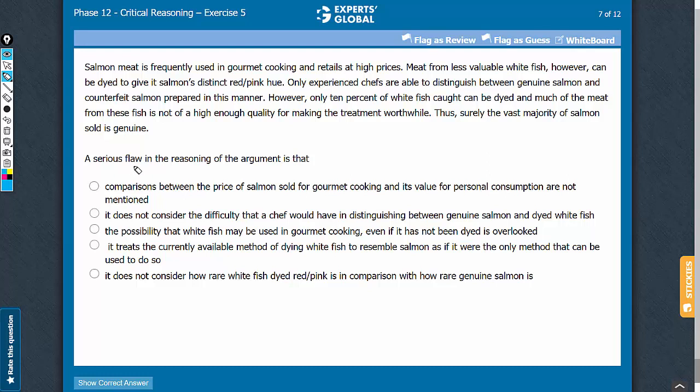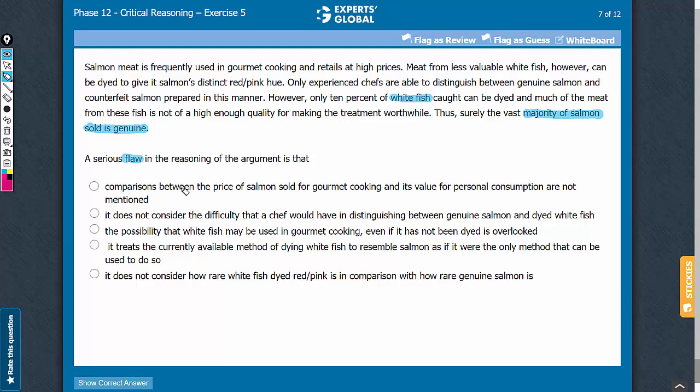This is a method of reasoning question and we have to find the flaw in the argument. The conclusion is that the majority of salmon sold is genuine. The missing link is between all the information presented in the argument and the conclusion that the majority of salmon sold is genuine. Our broad expectation from the correct answer choice is that the argument does not consider how rare whitefish is in comparison to how rare salmon is.